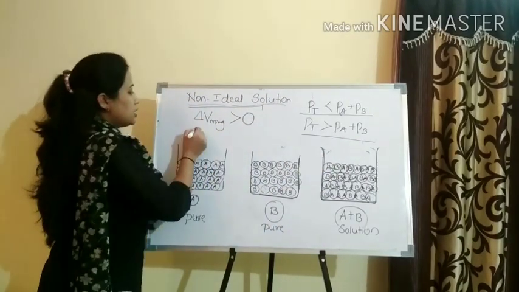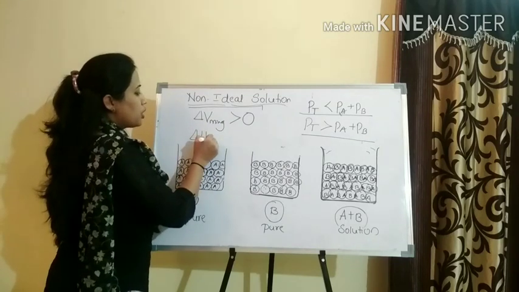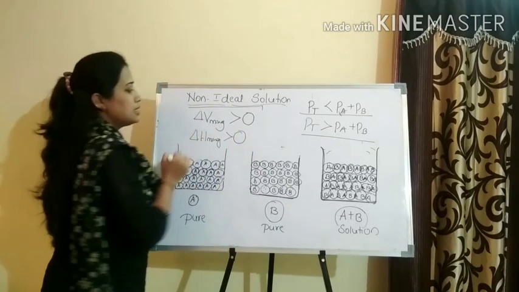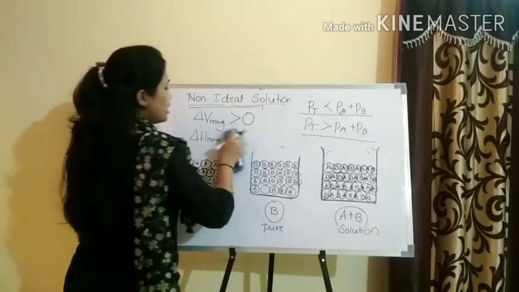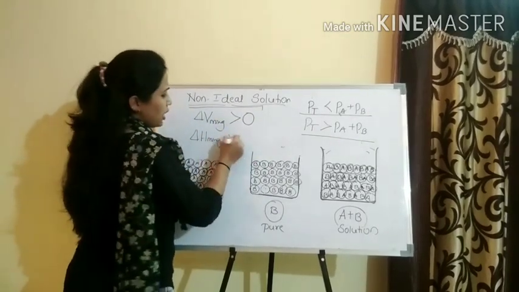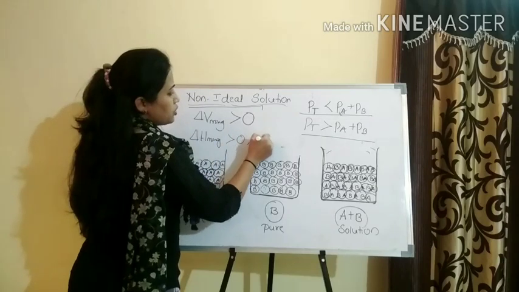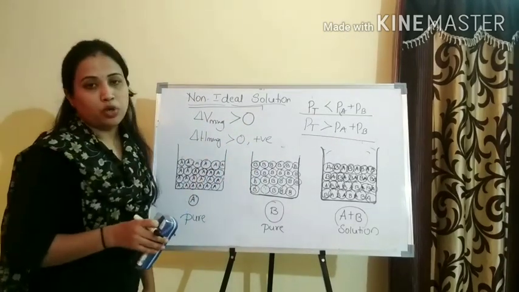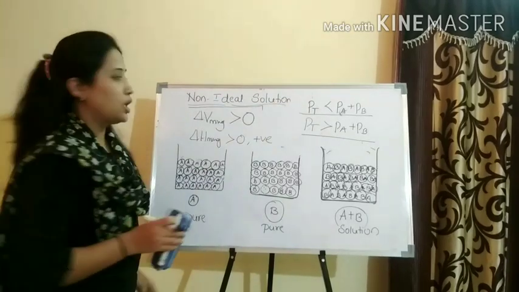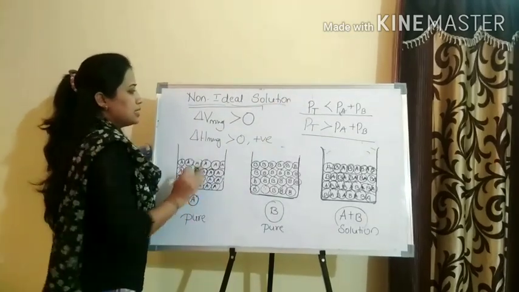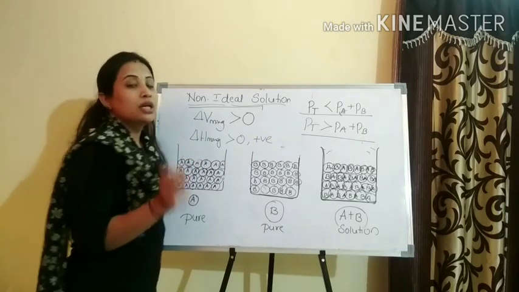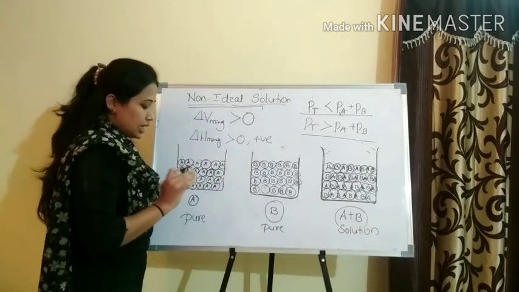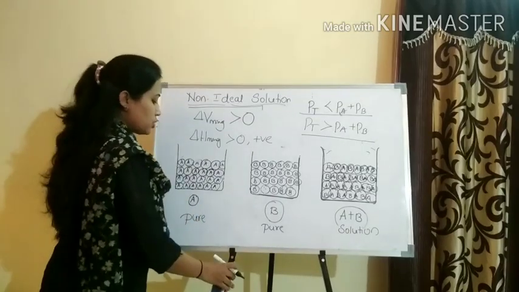Now delta H upon mixing is greater than 0, I could say it is a positive value. So these two play a very important role along with this condition. Now let us consider these two properties for the positive deviation. Delta V upon mixing greater than 0 means what?